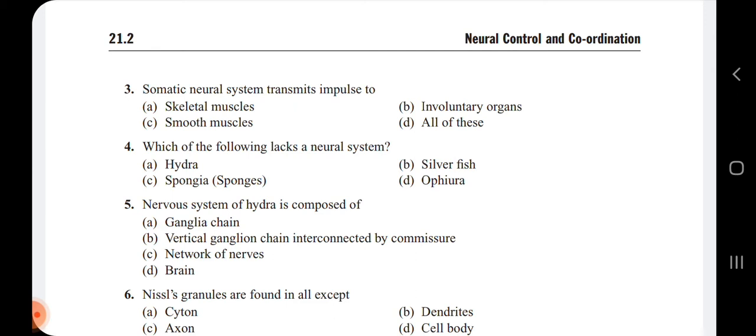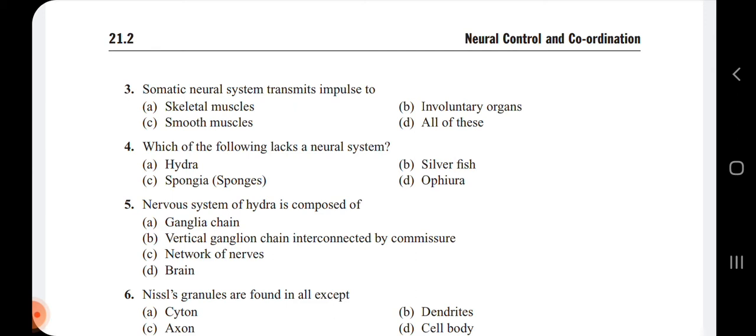Then question number 5, nervous system of Hydra is composed of. The nervous system of Hydra is very simple because it consists only of a network of neurons or nerves. So that's why answer C is the correct one for question number 5.